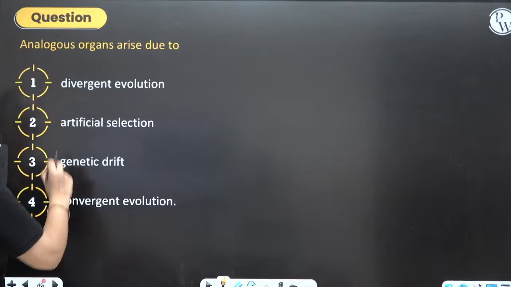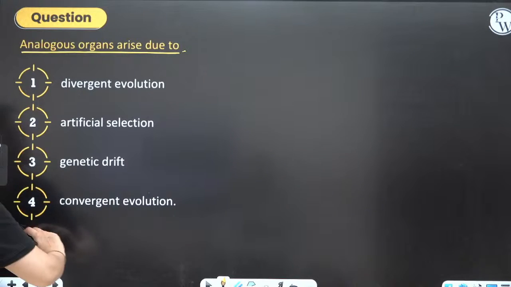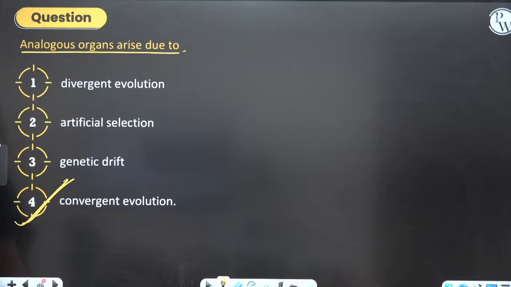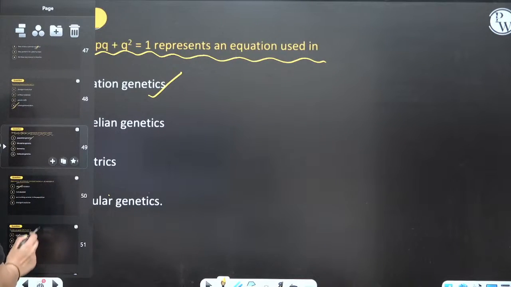Okay. Moving on to the next: analogous organs arise due to convergent evolution. See, AC we love in summers, isn't it? Okay. Next. This we have already done.